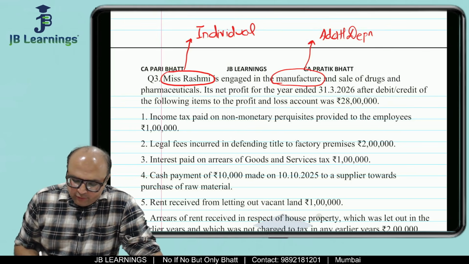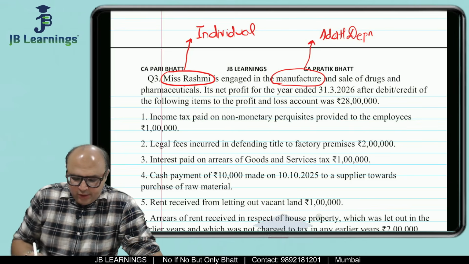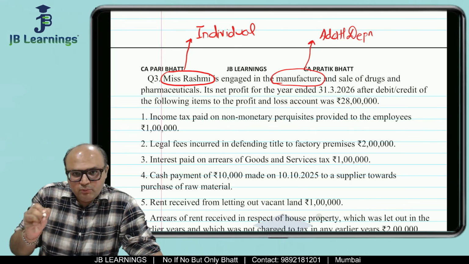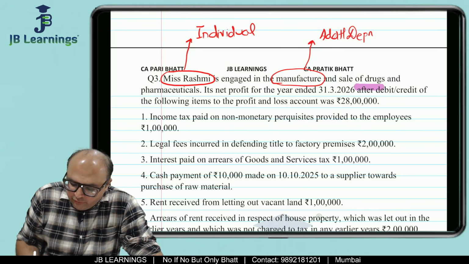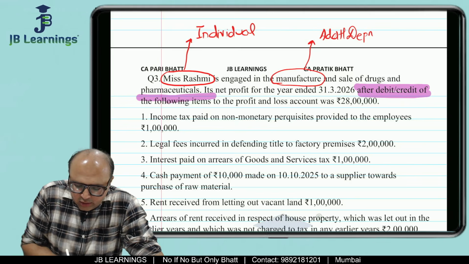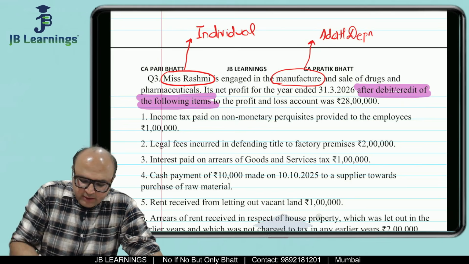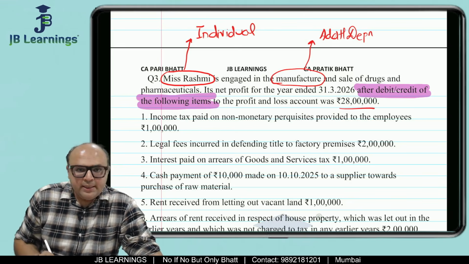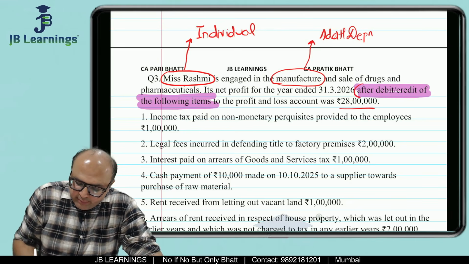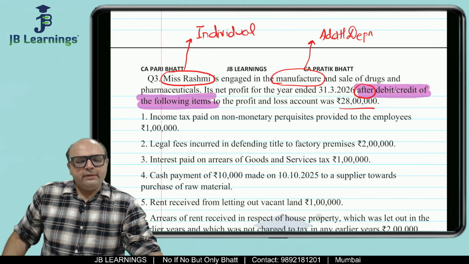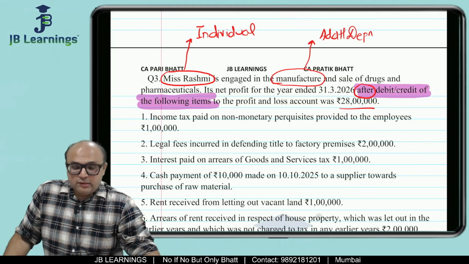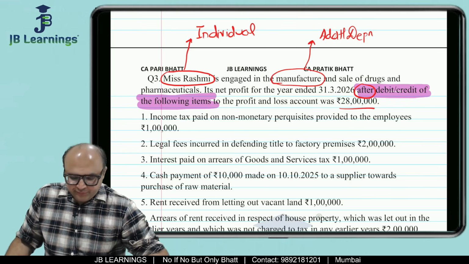Its net profit for the year ended 31st March. Now starts one of the most important things: after debit and credit of the following items. They are saying the net profit is 28 lakh after debiting and crediting the following items. Now friends, this is very important.